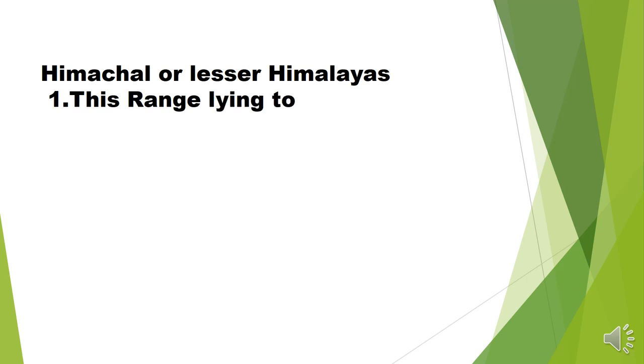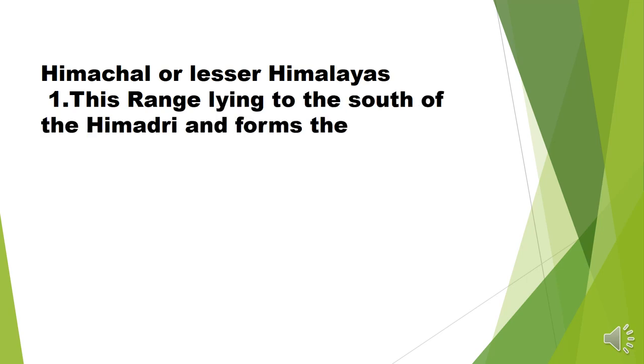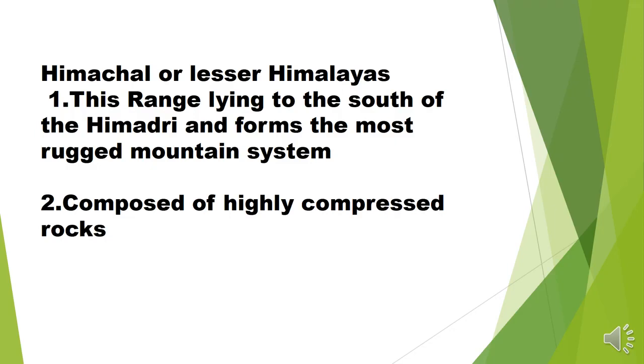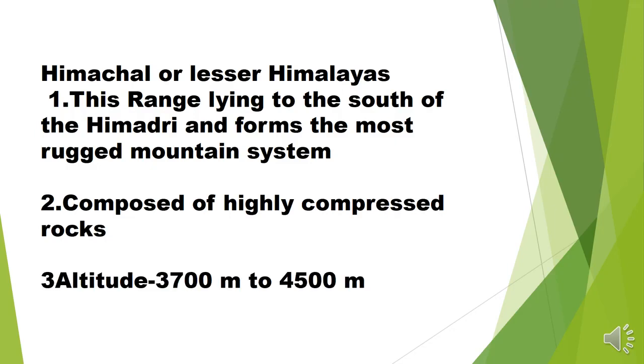The next topic is Himachal, or the Lesser Himalaya. This Himachal range lies to the south of Himadri, and it forms the most rugged mountain system because this area is not a flat area. The Himachal, the Lesser Himalaya, is composed of highly compressed rock, means metamorphic rock.